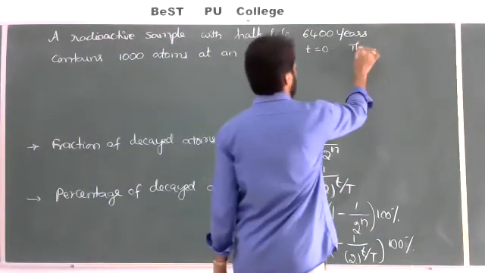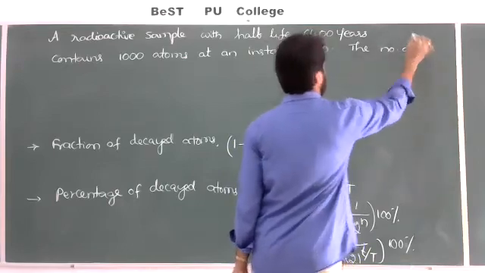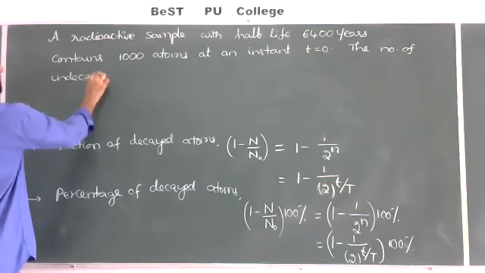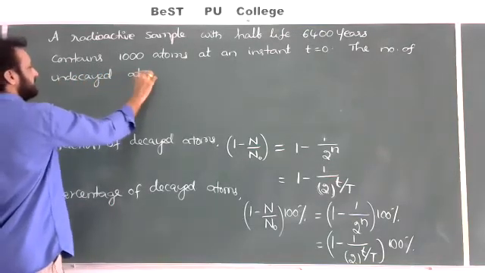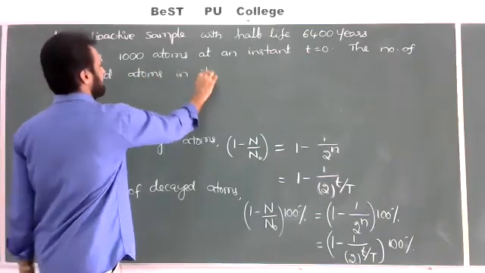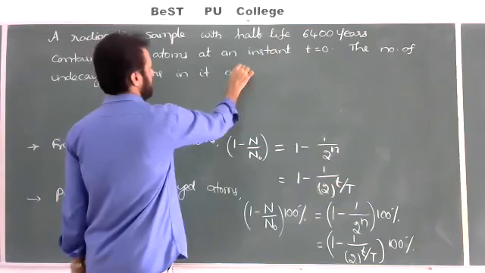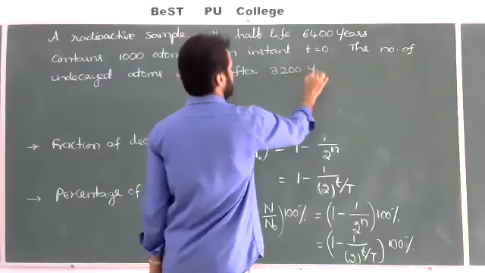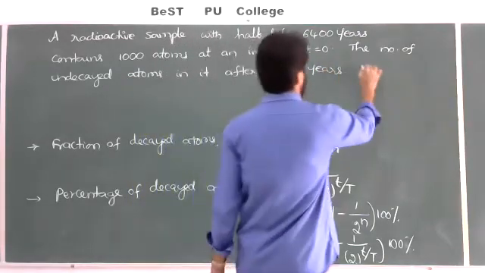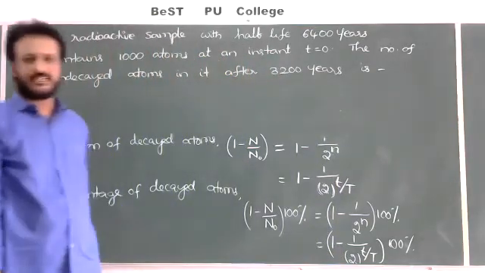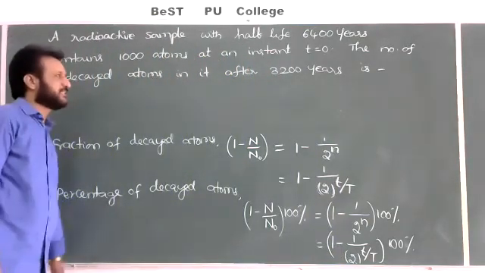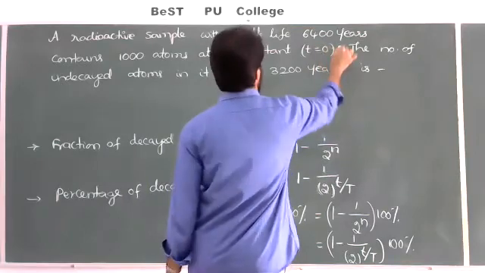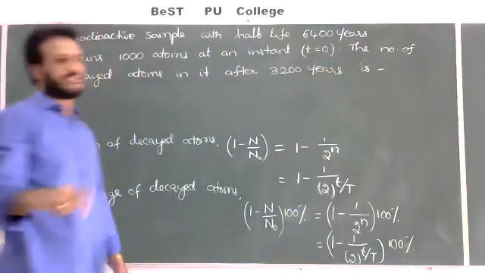The number of undecayed atoms in it after 3,200 years is how many atoms are still present, undecayed or remaining.